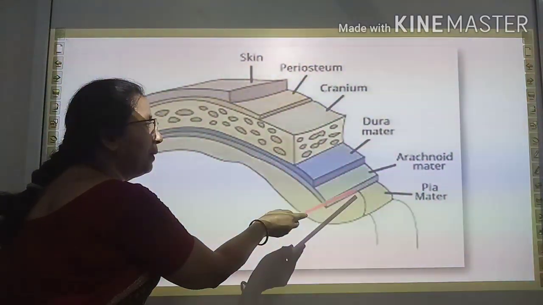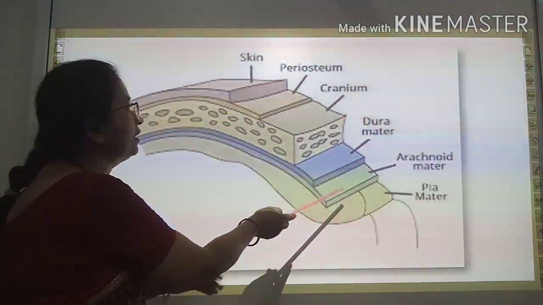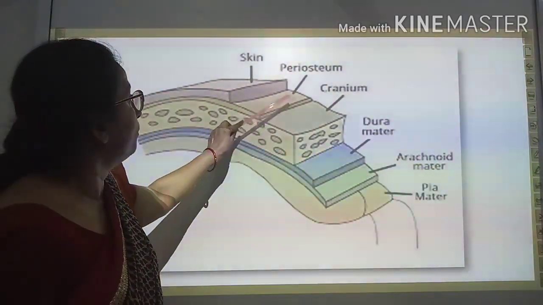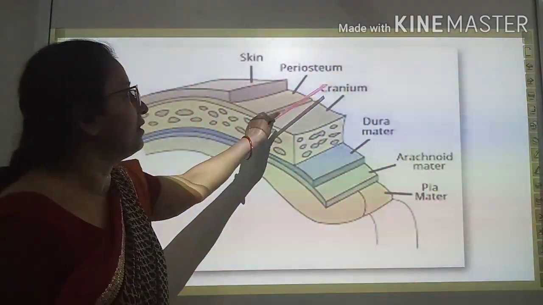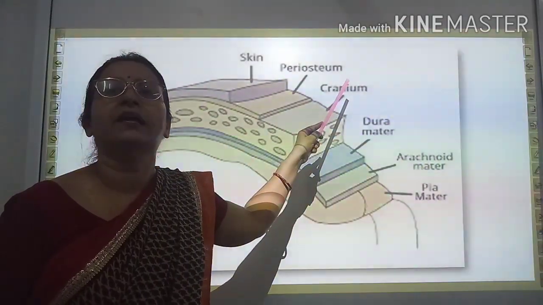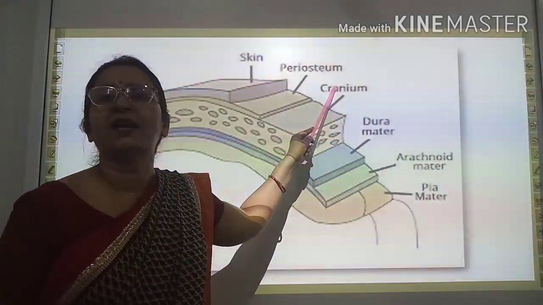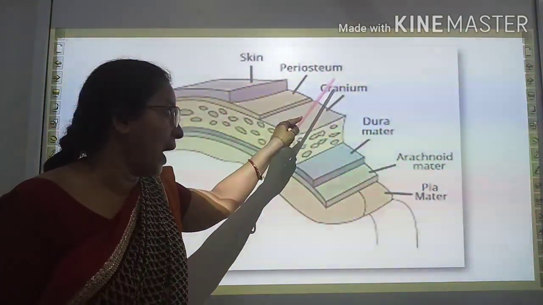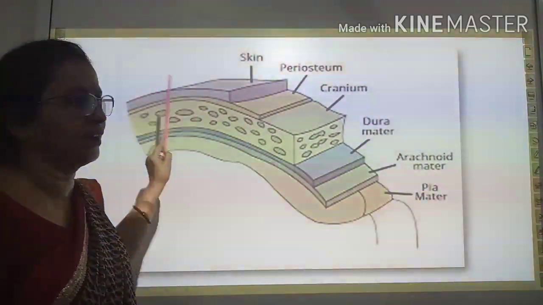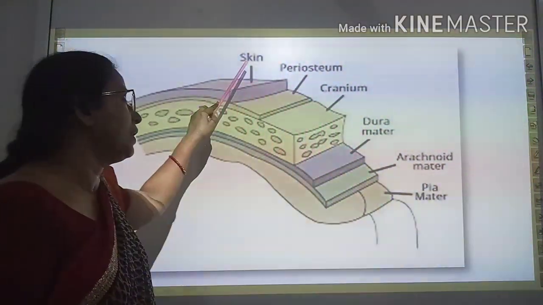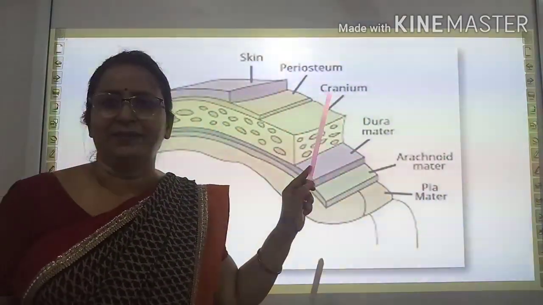These three are the membranous covering, and after that you can find a bony structure, which is called the cranium, and this is covered externally by the scalp, or you can say skin.